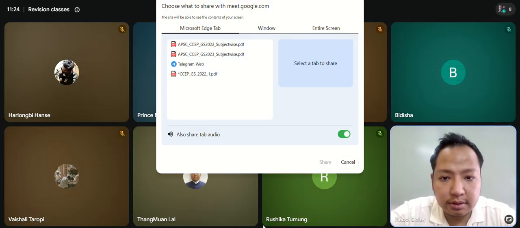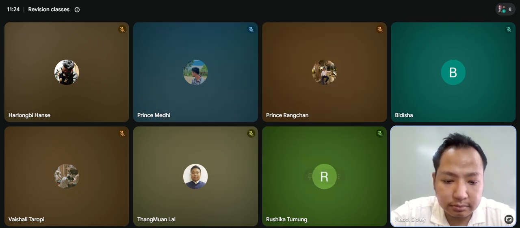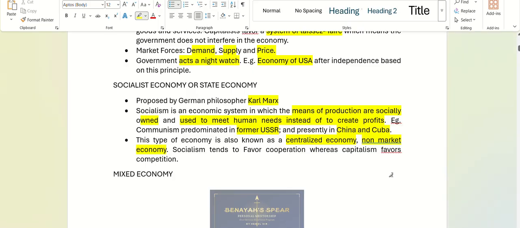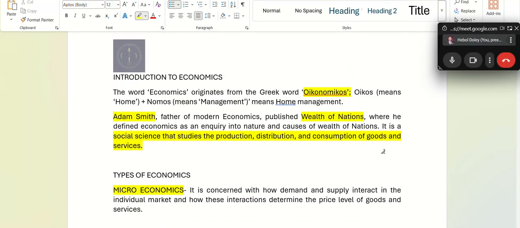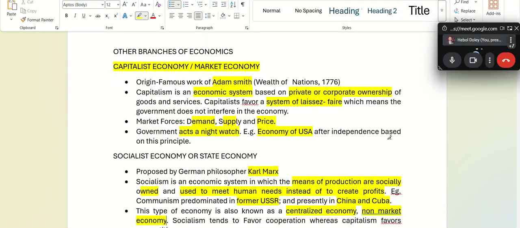Okay, let me share the screen again. You can see this, right? What did I say in capitalist economy? It is driven by market forces. What are the market forces? Demand, supply, and price.